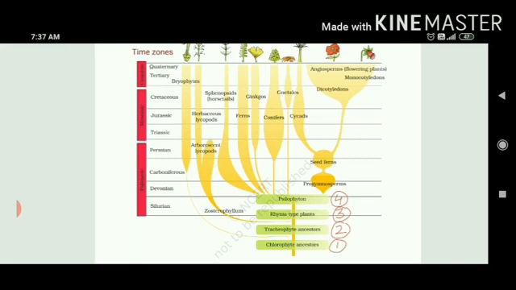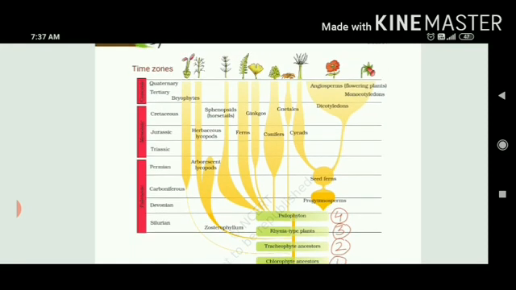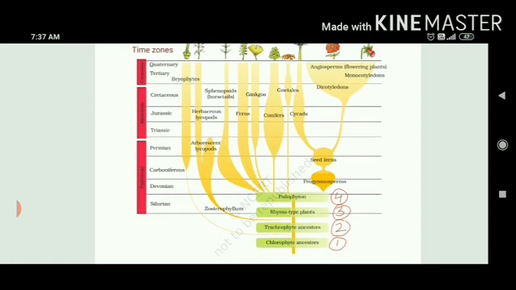If you see the branching between chlorophyte and tracheophyte, they are developing into bryophytes. Bryophytes are those which are called the amphibians of the plant kingdom, which can grow either on the land or inside the water. This growth started from the Carboniferous era of the Paleozoic time zone.